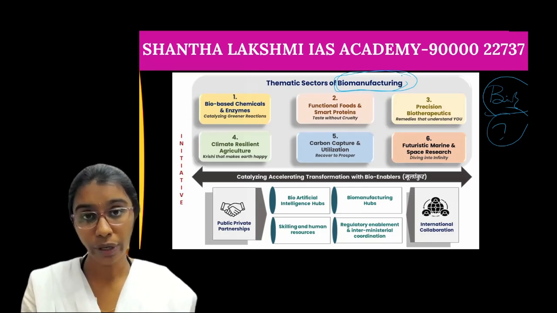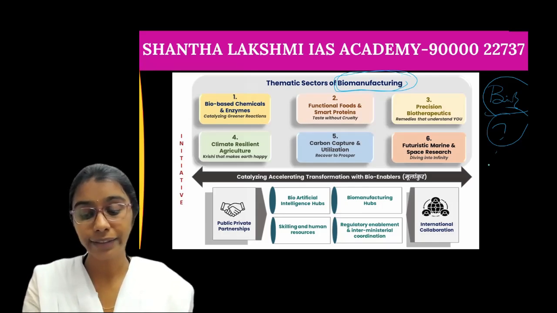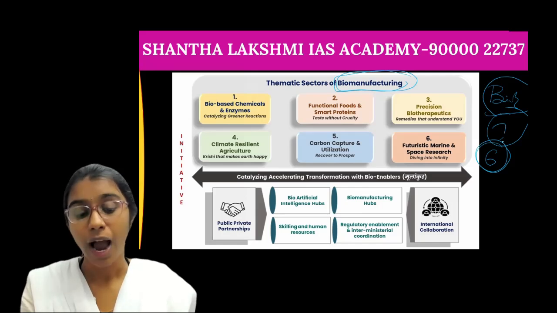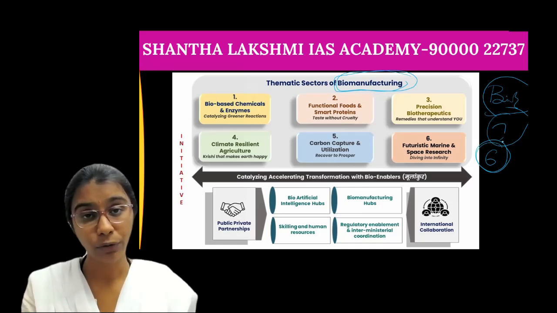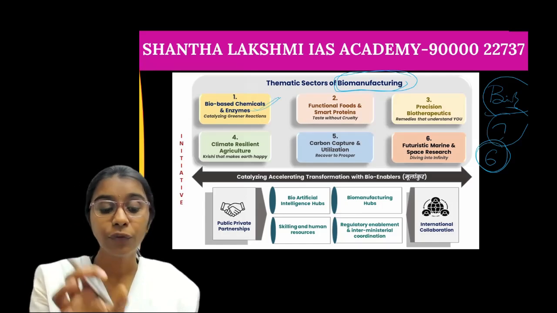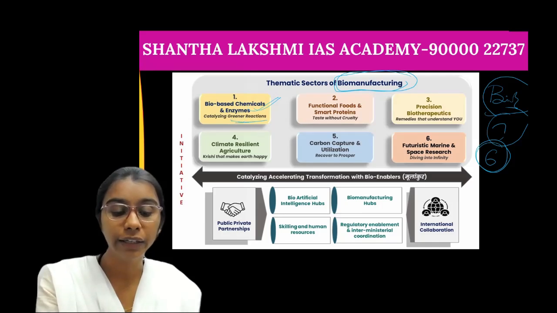So this Bio E3 policy has six thematic sectors under which biomanufacturing will be done. So what are those sectors? That is the bio-based chemicals and the enzymes, which will catalyze the greener reactions.